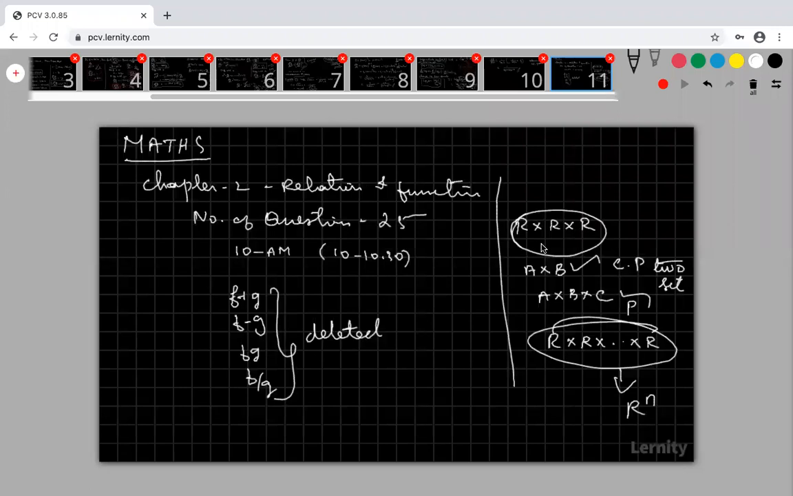Right. Rahul, the deleted portion is the sum of two functions, addition, subtraction, multiplication and division of two functions. Similarly, the Cartesian product of two sets and three sets remain, but the Cartesian product of four sets and n sets is deleted. Are you okay, Rahul? This is deleted.